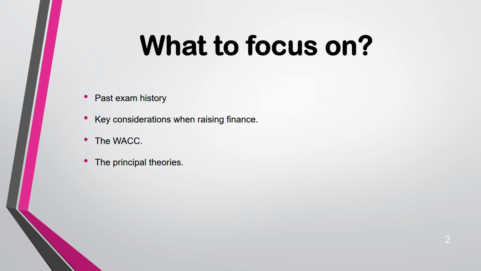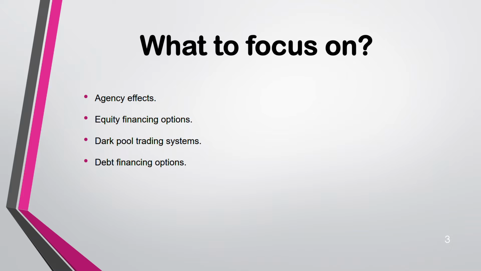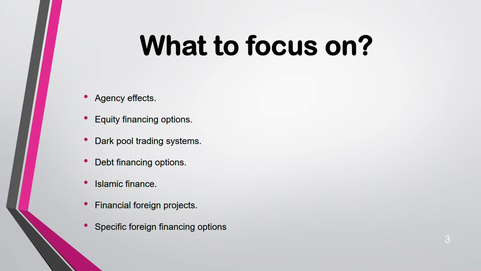110%. Principal theories: static trade-off theory, pecking order theory, gearing drift. Okay, gearing is like your debt. Then agency effect, equity financing option, dark pool trading system, debt financing option, Islamic finance, financing foreign projects, specific foreign financing options. Okay, these are specific because they are only applicable when you want to finance foreign projects.